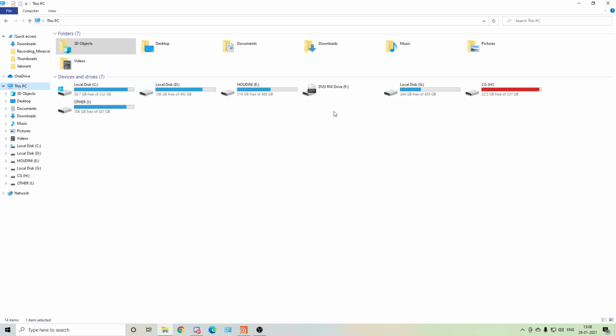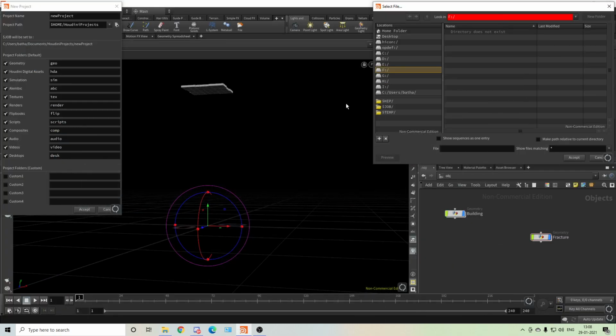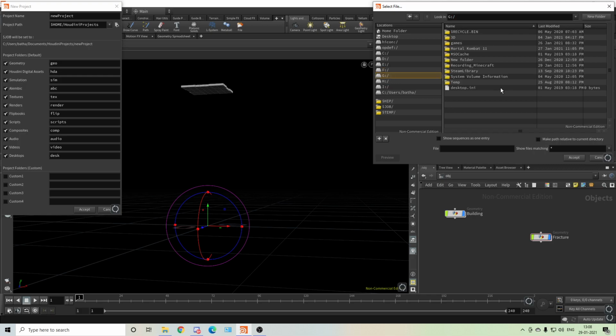Okay, on this PC which is free, I have G. So in G we'll create a new folder named building destruction tutorial, accept, and we can go back, select this, and accept.